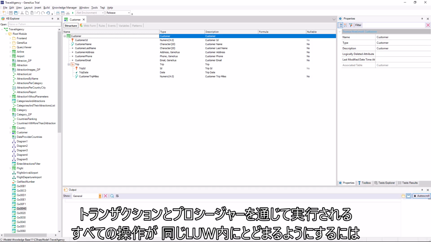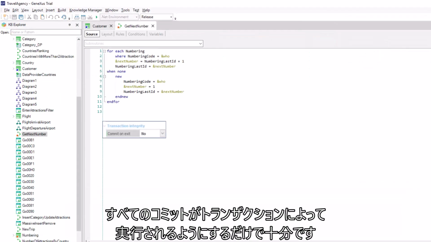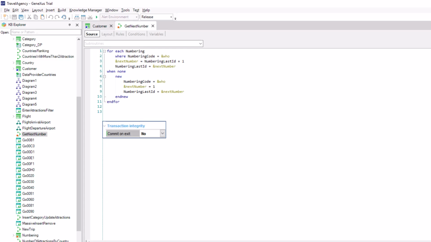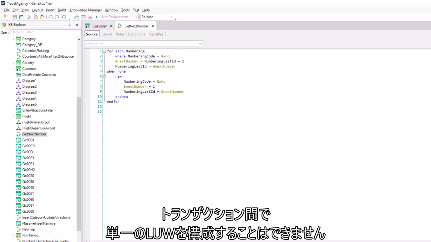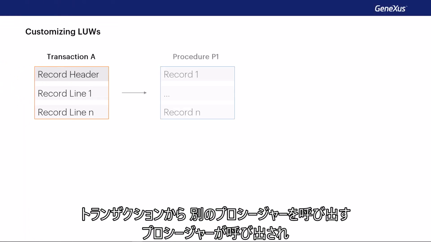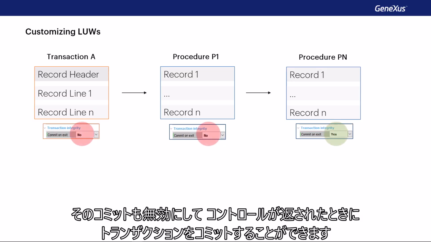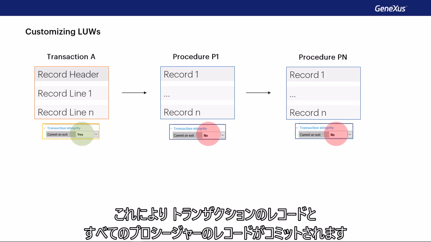For all the operations performed through a transaction and procedure to remain within the same LUW, in this case, it'll be enough to not commit on exit in the procedure, and that the commit of everything is done by the transaction. A single LUW cannot be made up between transactions. If, from a transaction, a procedure is invoked that invokes another procedure, all with commit disabled except the last one, or its commit can also be disabled and have the transaction commit when the control is returned. It'll commit the records of the transaction and of all the procedures.